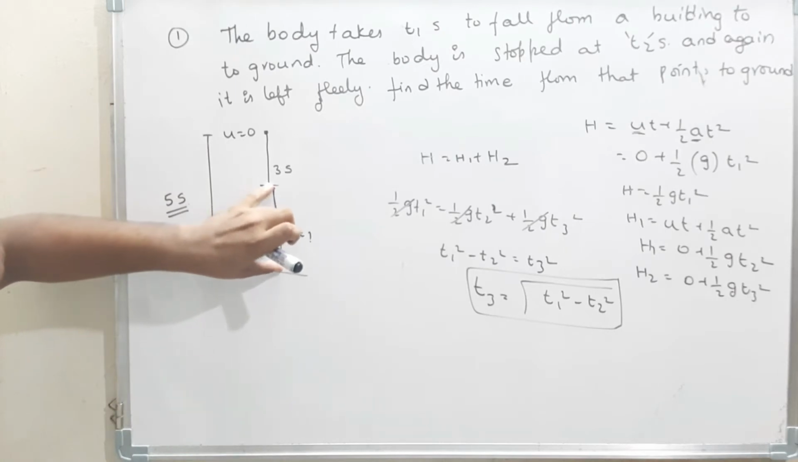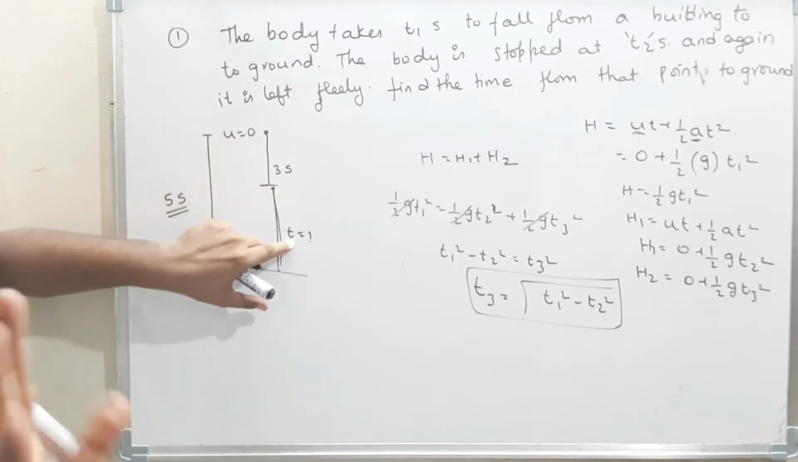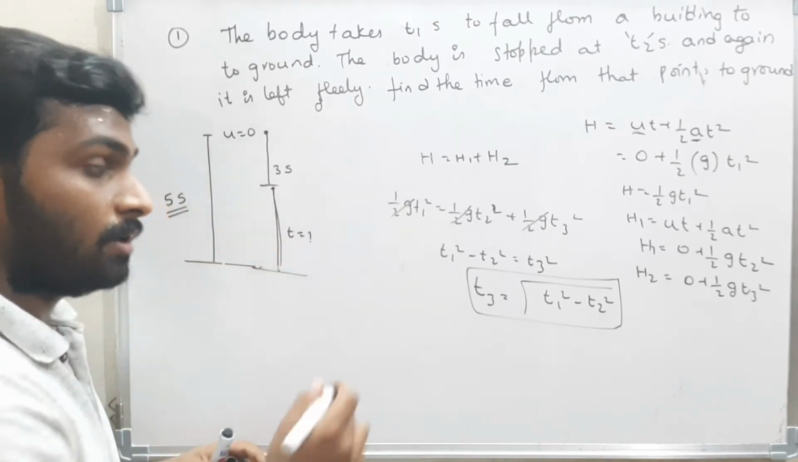Here the time is not 2 seconds. This t is not 2 seconds. You have to find the t. Now how can I find the t?